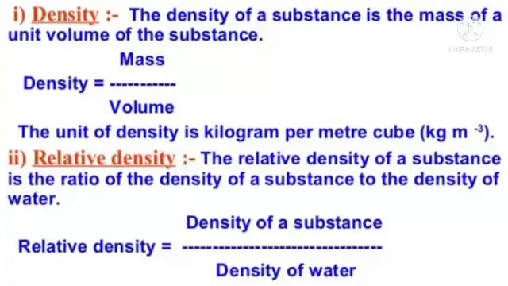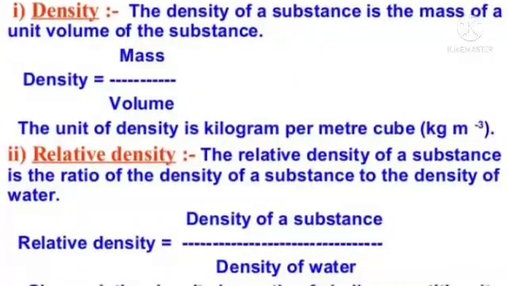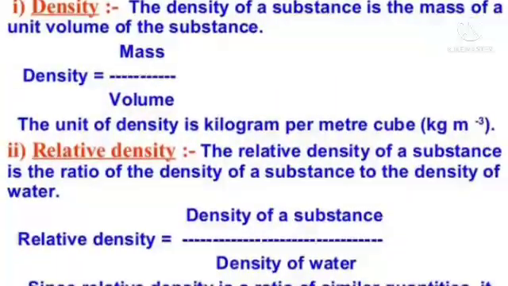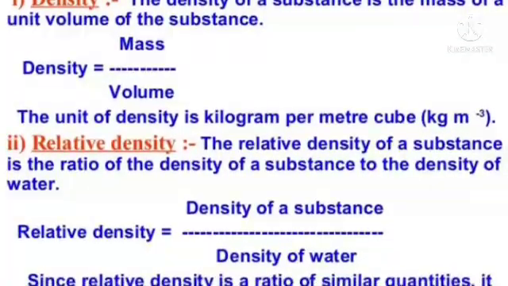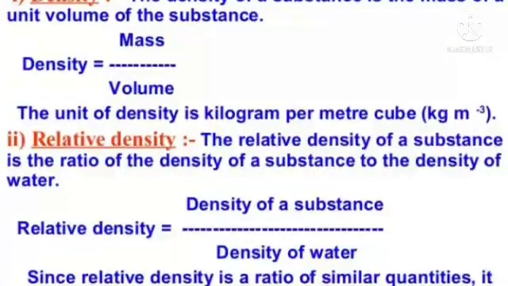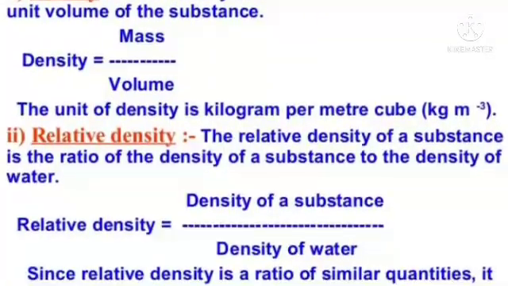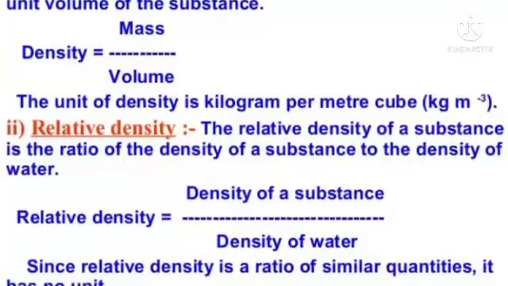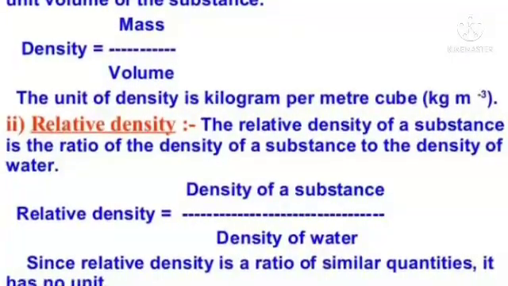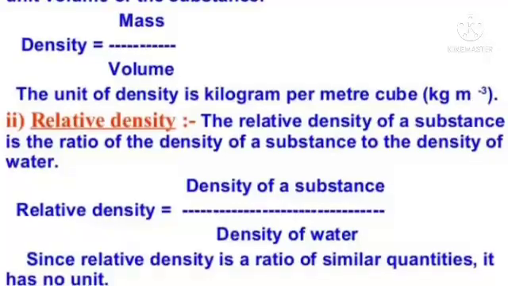Relative density. The relative density of a substance is the ratio of the density of a substance to the density of water. So relative density is equal to density of a substance upon density of water. Since relative density is a ratio of similar quantities, it has no unit.